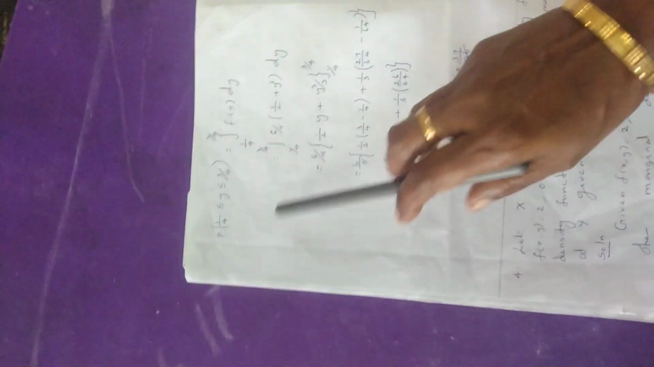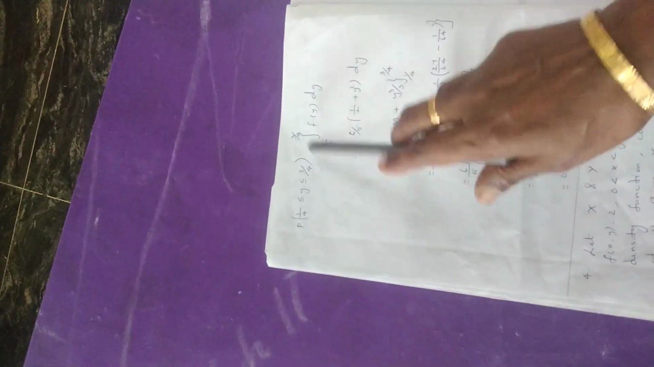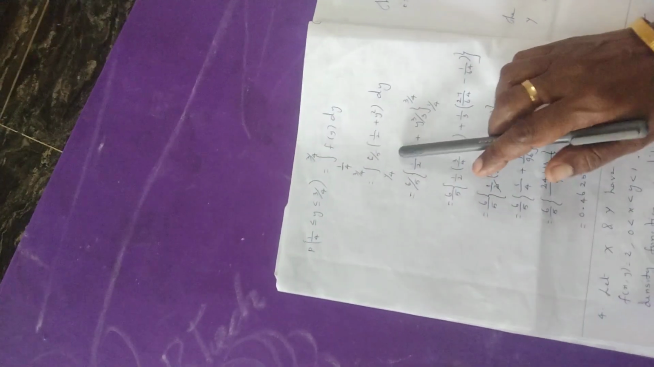One more question we are having. Probability of 1 by 4 less than or equal to y less than or equal to 3 by 4. So now we are going to find the probability. Our integral limit is 1 by 4 to 3 by 4. What variable is here? Y. So you write f of y dy. We have f of y equal to 6 by 5 into 1 by 2 plus y square. The limit also 0 to 1. So you write 6 by 5 into 1 by 2 plus y square into dy.